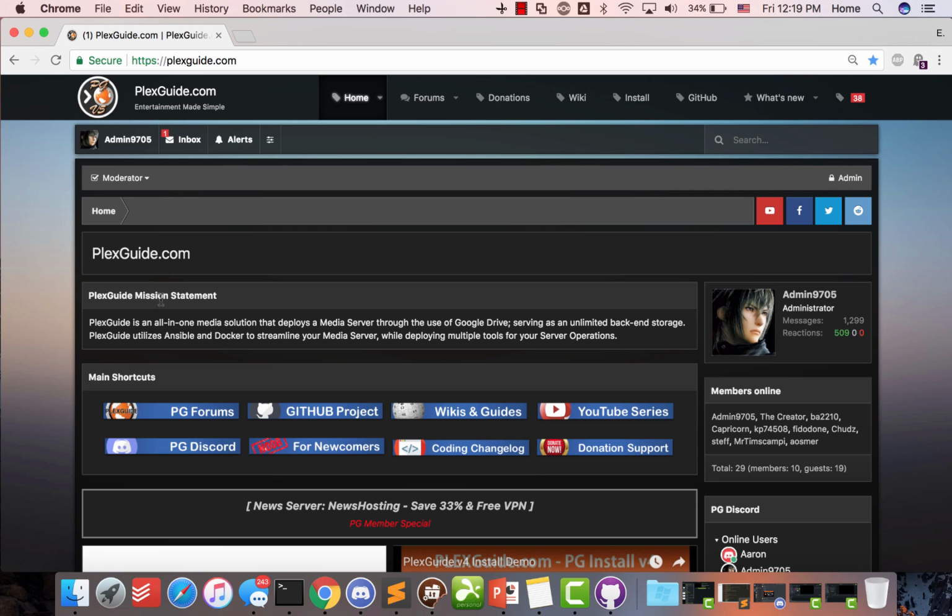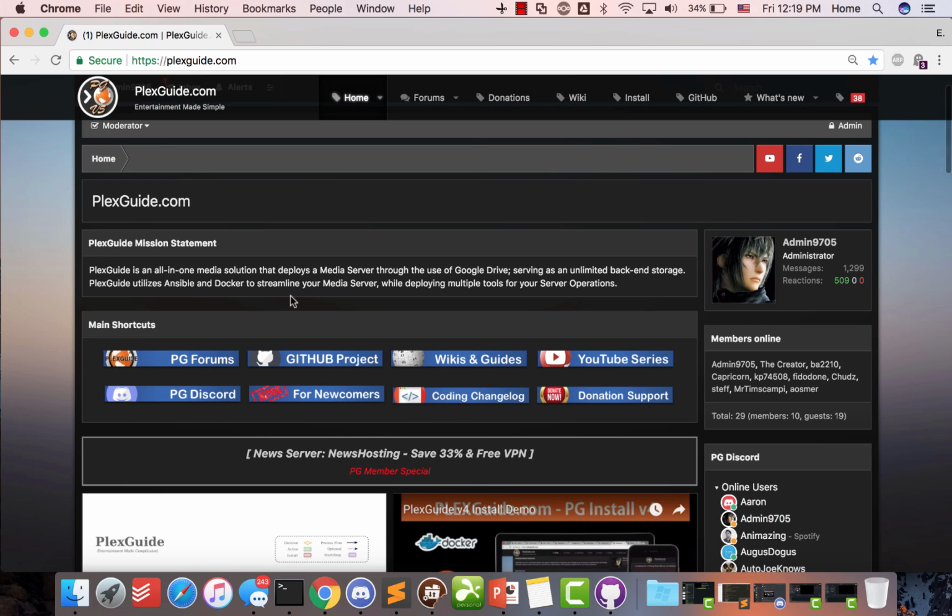So right now, you can see the PlexGuide mission statement. Basically, we're saying that it's an all-in-one solution that deploys the media server through the use of Google Drive, serving as an unlimited backend storage. PlexGuide utilizes Ansible and Docker to streamline your media server while deploying multiple tools for your server operations.